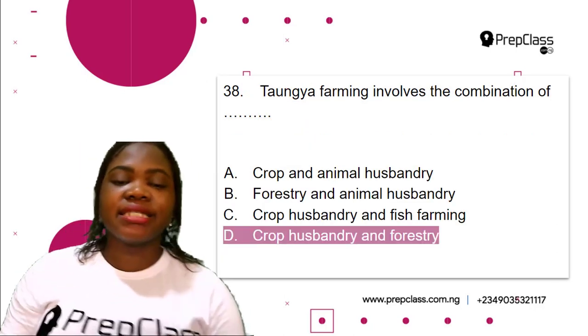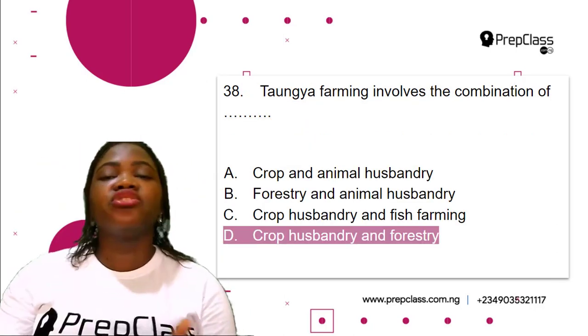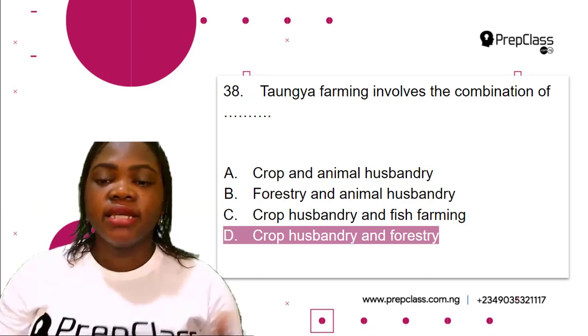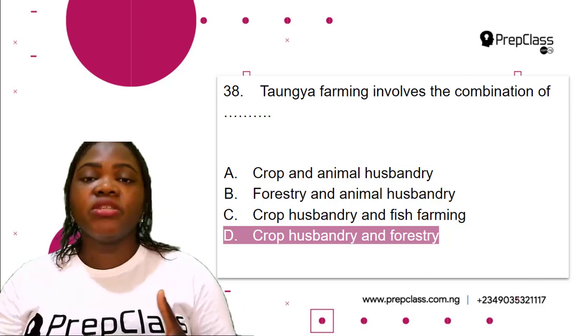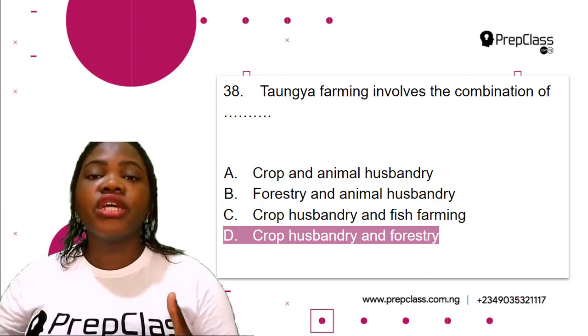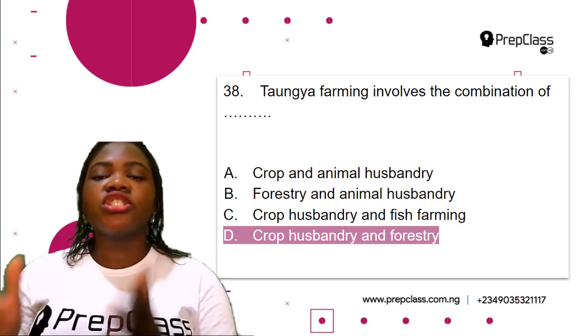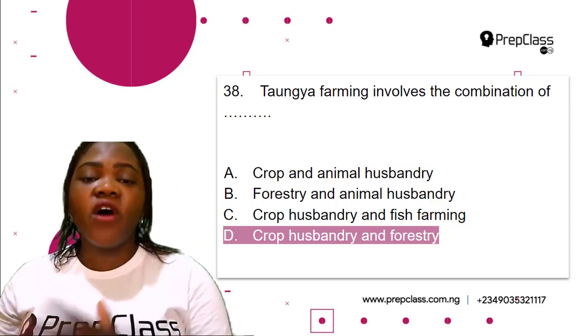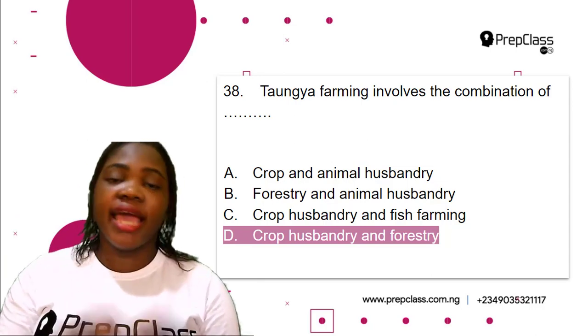Crop husbandry is the growing of crops, while forestry is the establishment of a forest or the growing of trees. So the correct option here is D.